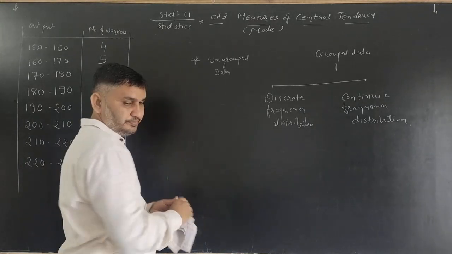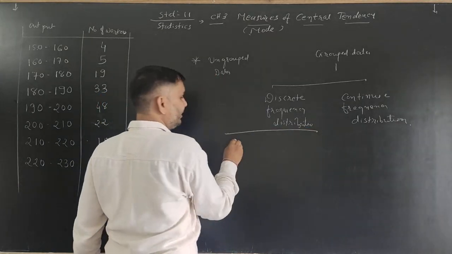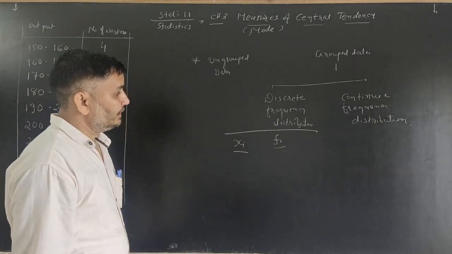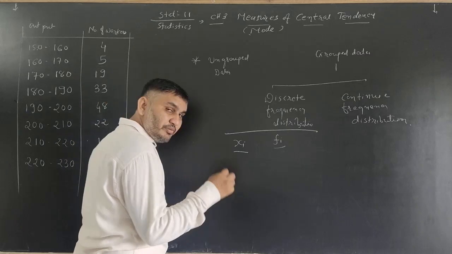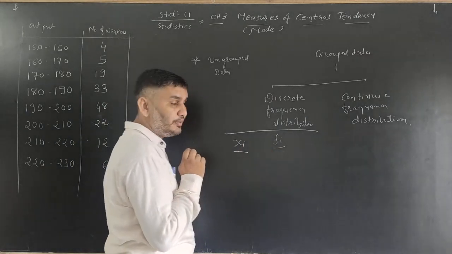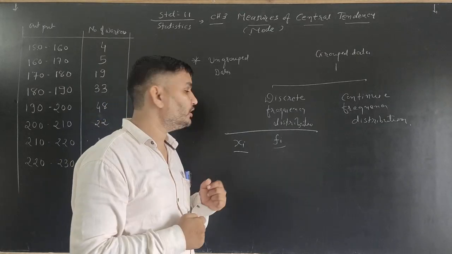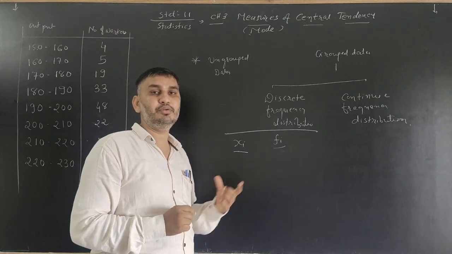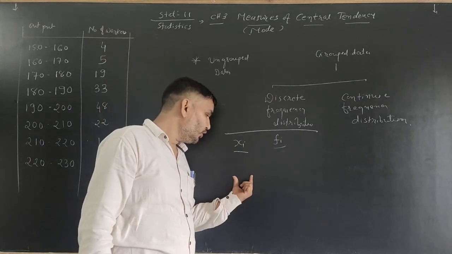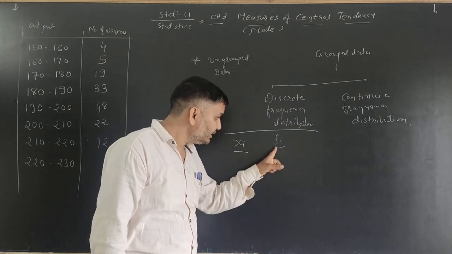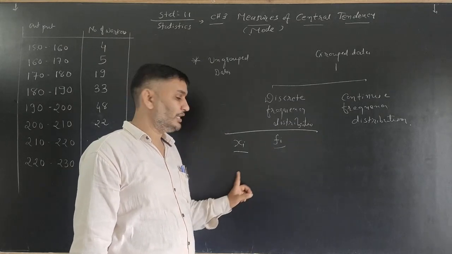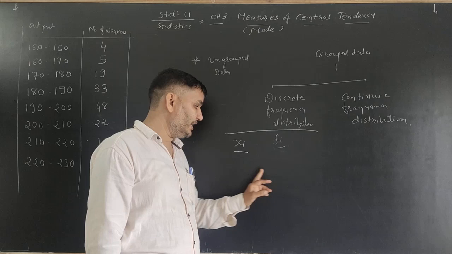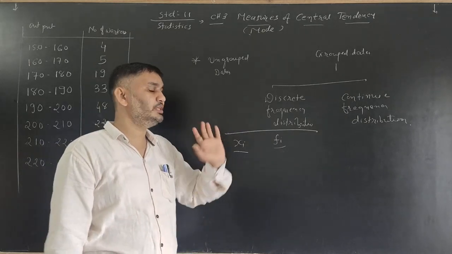Discrete frequency distribution we know very well: xi and fi. For discrete frequency distribution, the definition is very simple. The observation की जगह means the observation and frequency दोनों है. The frequency shows the number of repetitions of the value of observation. So for discrete frequency distribution, we can say the mode is equal to the observation having highest frequency. जिस frequency सबसे highest है, that means the observation is repeated maximum number of times. So again, the observation having highest frequency is known as the mode.